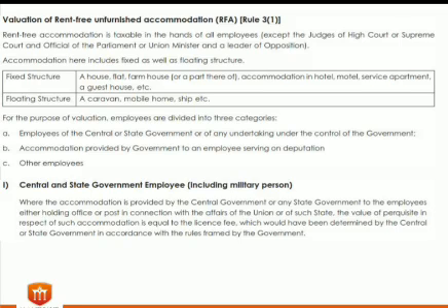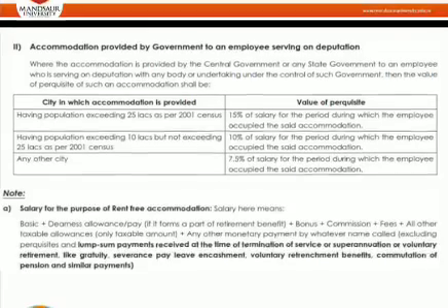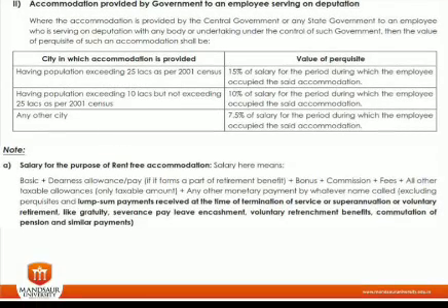In that case, if the person is a central or government employee, then as per the government rules, whatever rent is decided by the government is charged in the taxable salary. If accommodation is provided by the government to an employee, or the employee is sent on deputation, then the two most important things we need to understand are the city in which accommodation is provided.